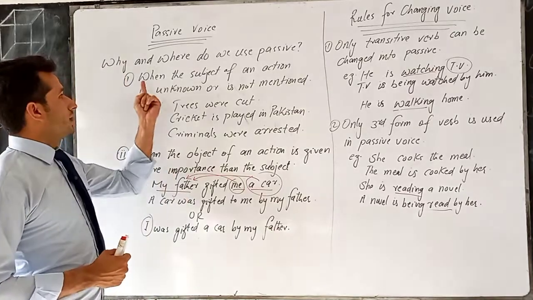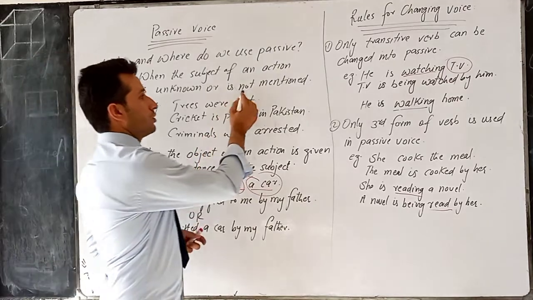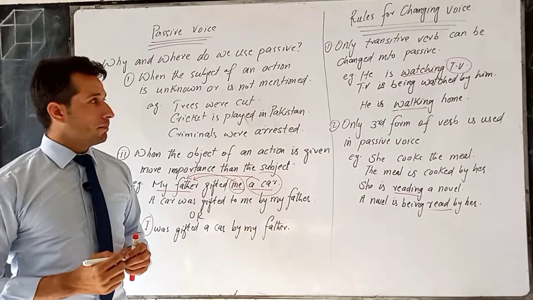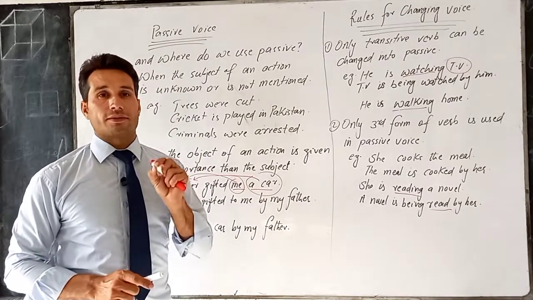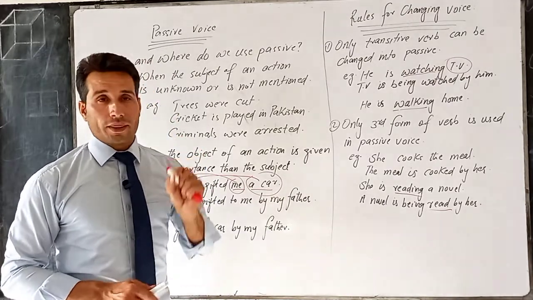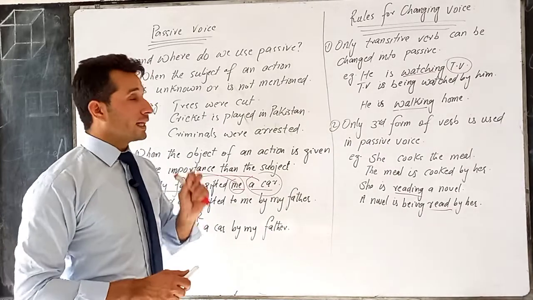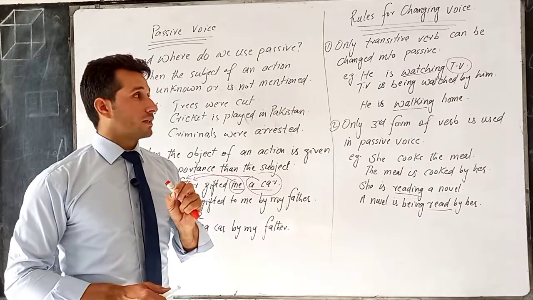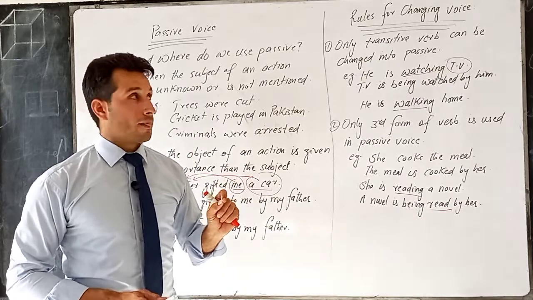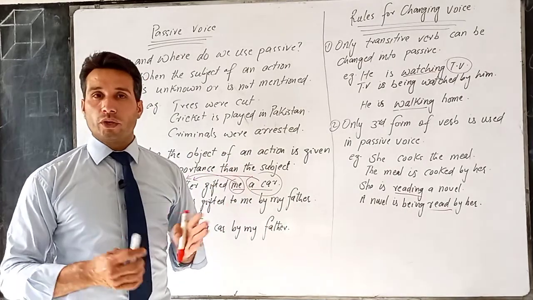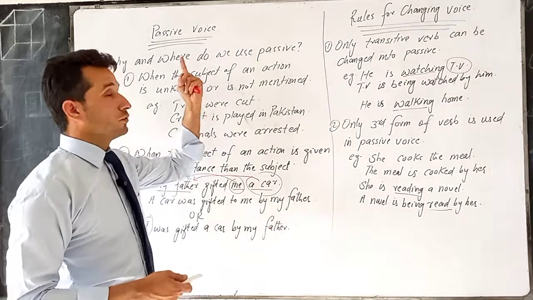The first reason is that when the subject of an action is unknown or is not mentioned. Remember, when we have active voice, there must be a subject. Without subject, we cannot use active voice. So in active voice, the existence of subject is necessary. So if there is no subject, we cannot use active voice. So if we cannot use active voice, then we definitely have to use passive voice.